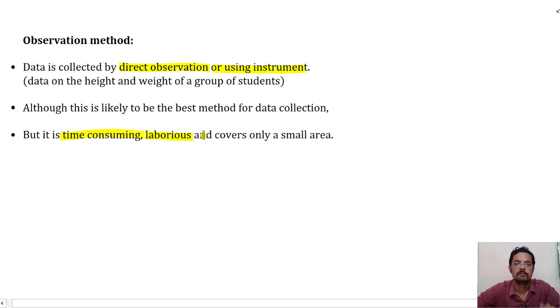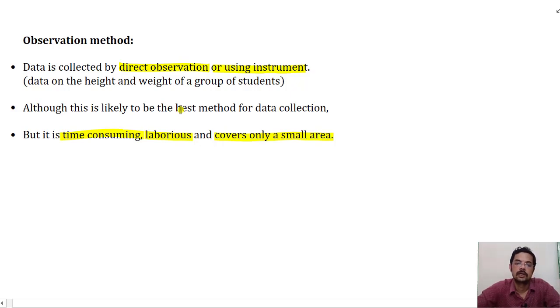So you have to be present there. That is the situation, and it can cover only a small area. For example, one person can collect information from only a small region in limited time. Although this is likely to be the best method of data collection,